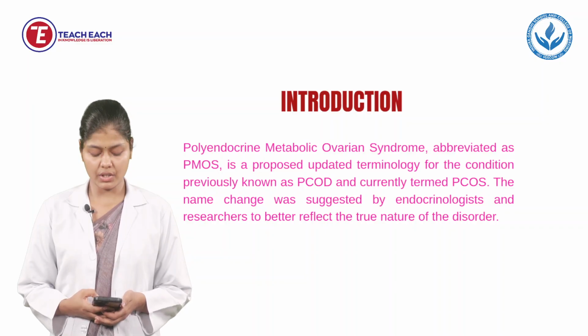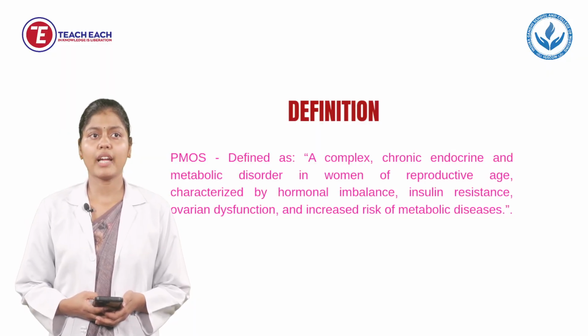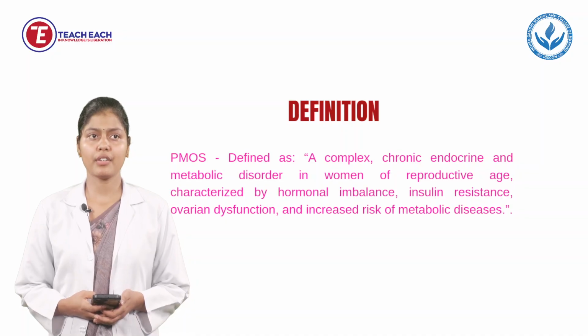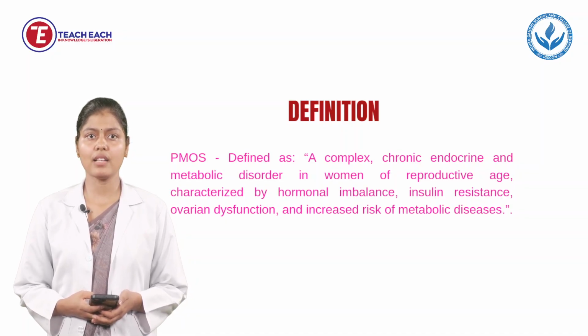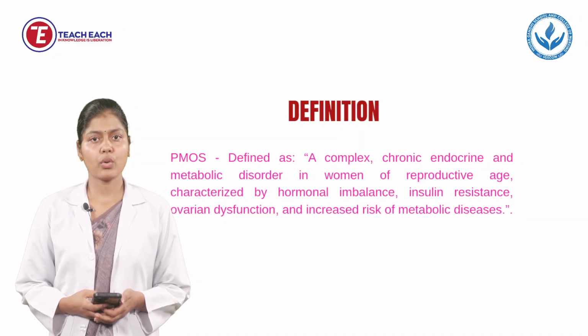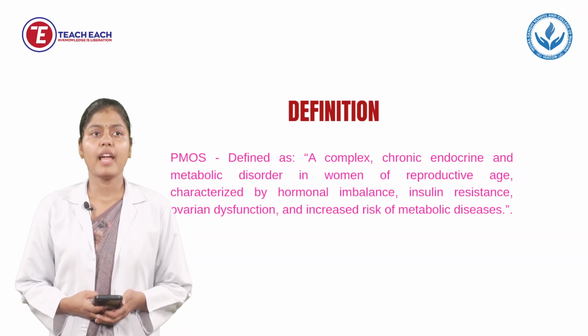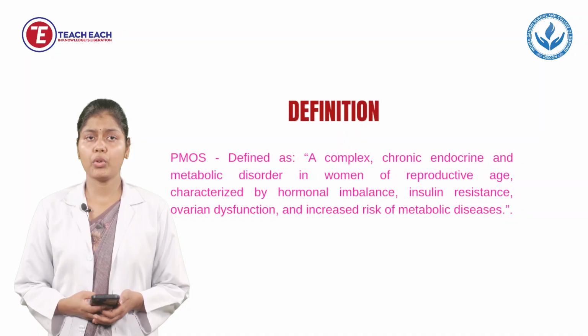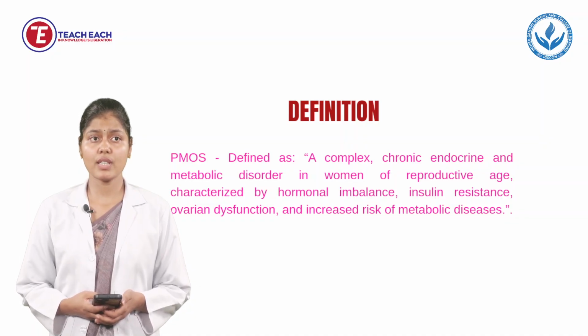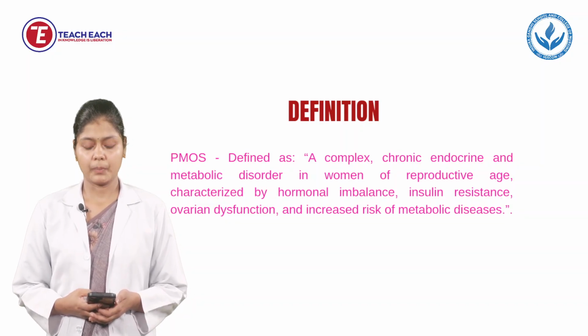Next we will see the definition. It is a complex chronic endocrine and metabolic disorder in women of reproductive age characterized by hormonal imbalance, insulin resistance, ovarian dysfunction, and increased risk of metabolic disorders. It means it is a complex chronic endocrine metabolic disorder which only affects women of reproductive age, as well as it is characterized by hormonal imbalance, insulin resistance and ovarian dysfunction, which may cause the symptoms of PMOS and increase the risk of metabolic disorders also.